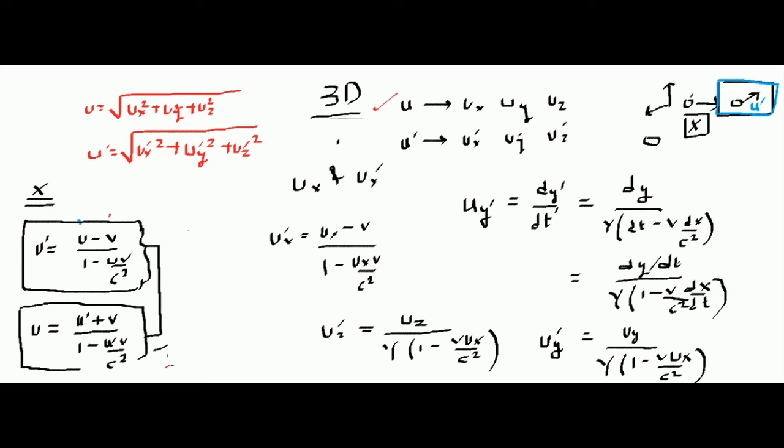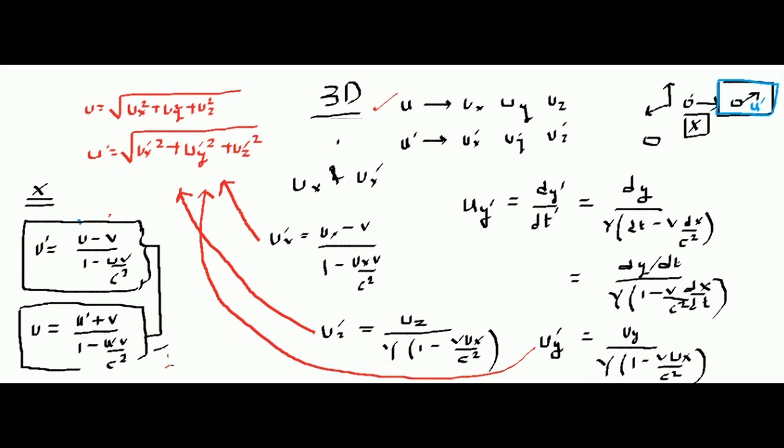Now if you want to find u dash in terms of ux, uy, uz, you need to put the ux here, the uz here, and the uy here.